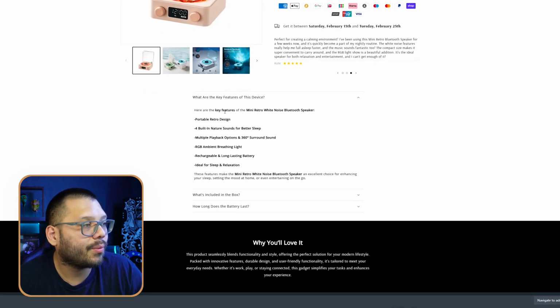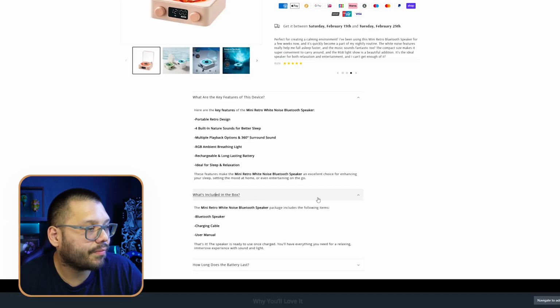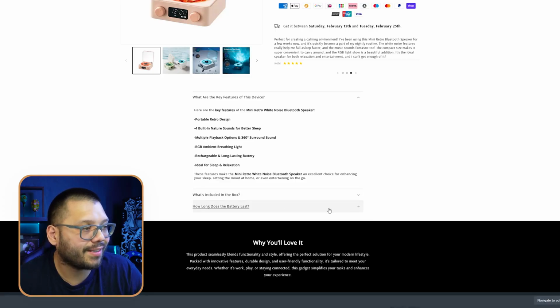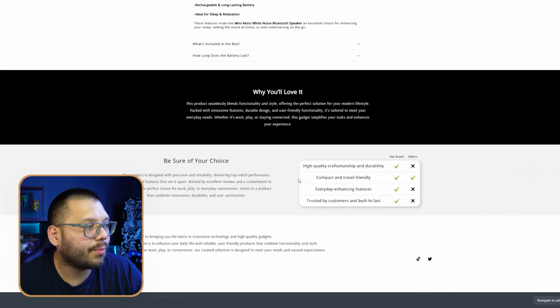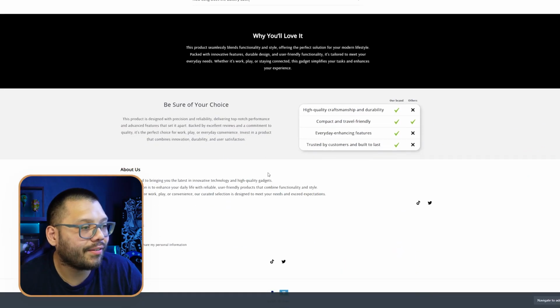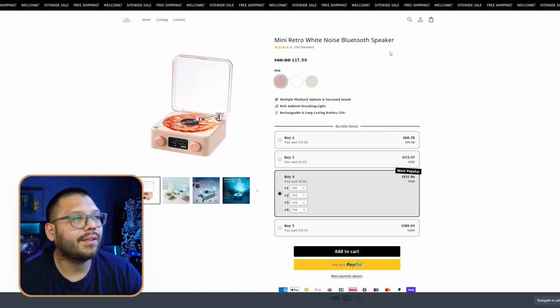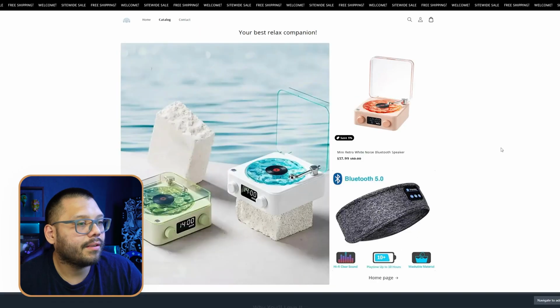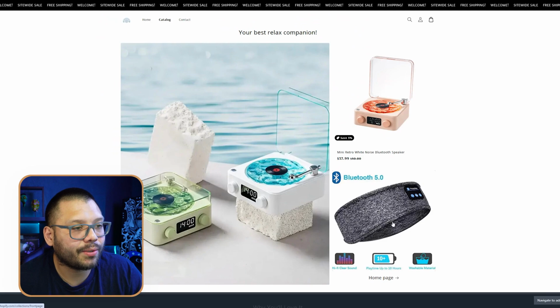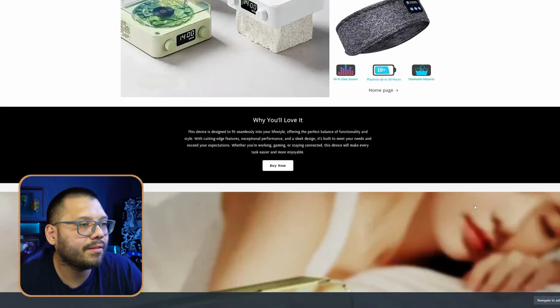You have a bit more information on the product down here. Some drop down boxes, which look fantastic. A bit more information down here. And everything is actually very neatly and very nicely organized. I love this product page. I think it came out so good. Then if you look at the catalog, you can find a few other products like, let's say, this Bluetooth speaker over here, which is supposed to be a headband.